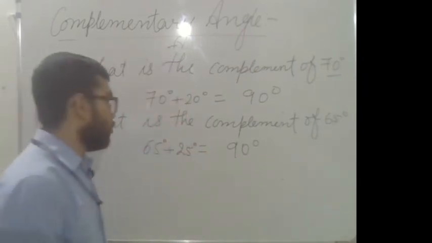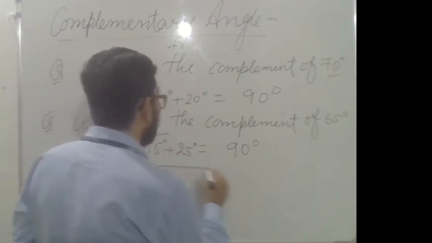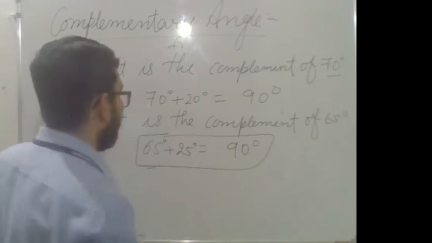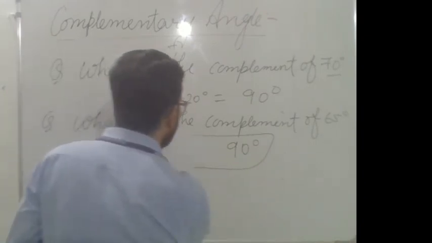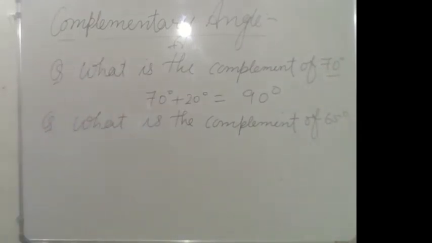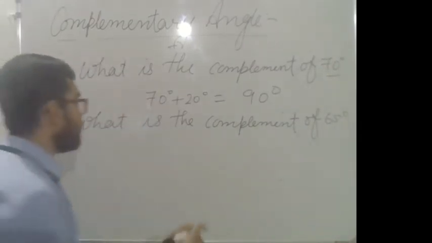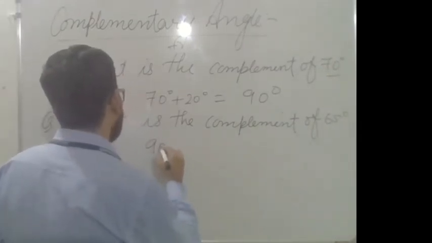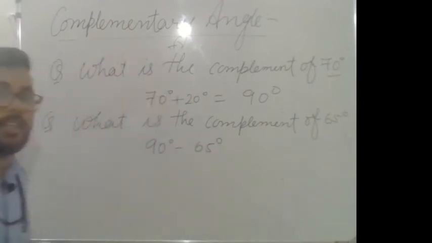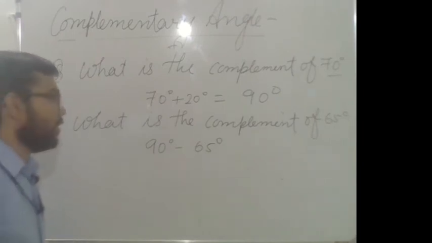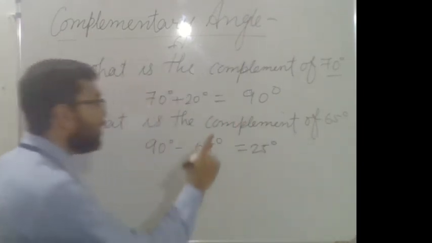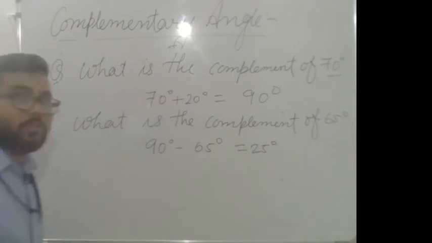But this is not the process you should follow. If it is asked what is the complement of 65 degree, you just subtract 65 degree from 90 degree. You will get 25. So 25 is the complement of 65 degree.